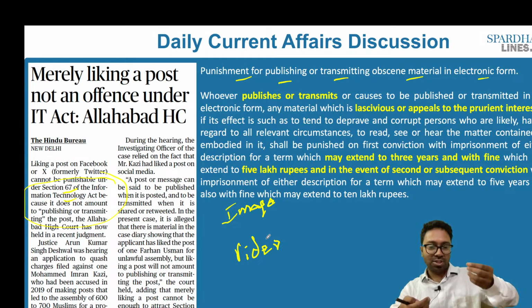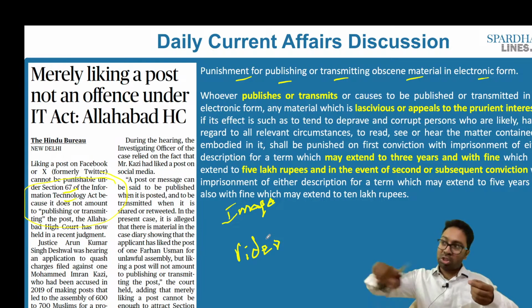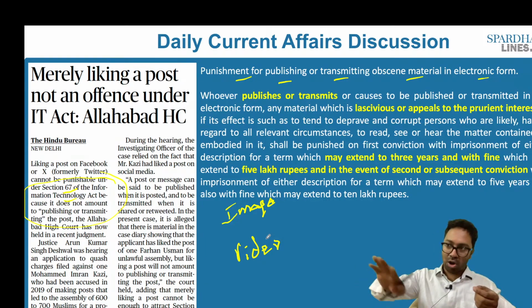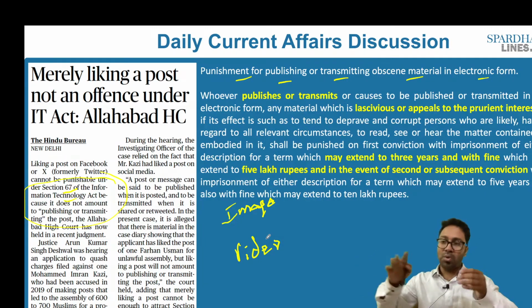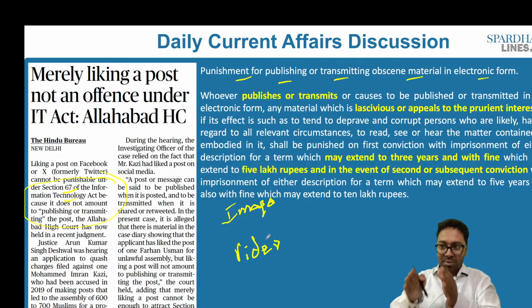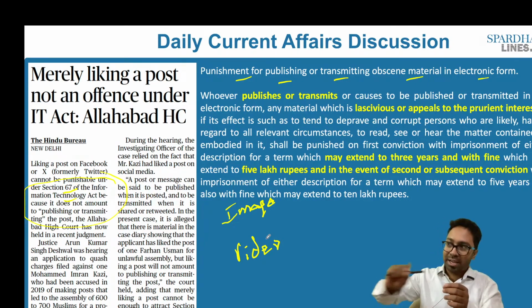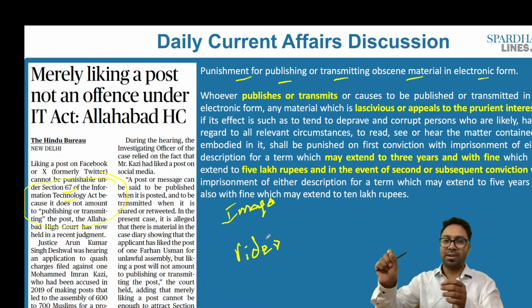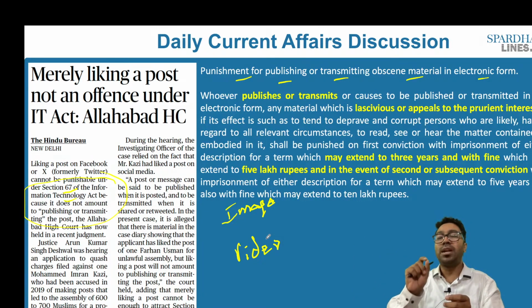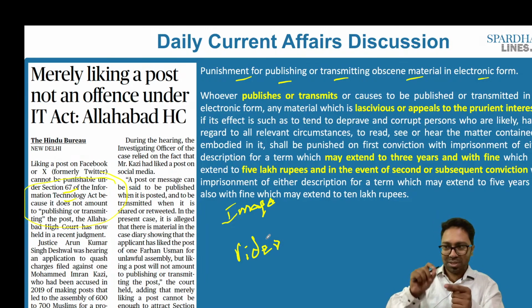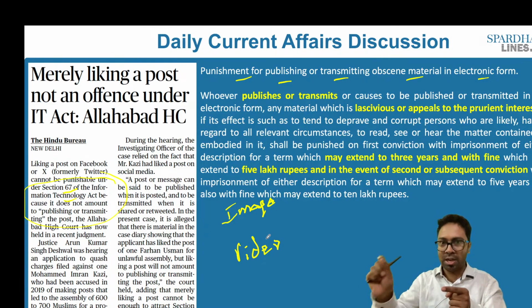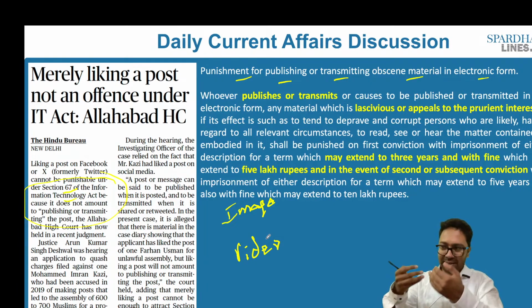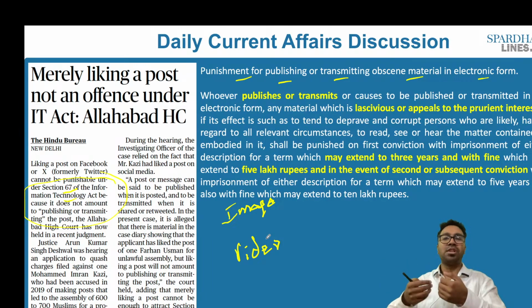So when I publish an image or a video without the consent of an individual or a woman, which happens to tarnish her image, and I have not taken her permission, there is no consent, and this has to be of lascivious or prurient interest, which means it is very sexual in nature, sexual in content, and as a result the reputation of that particular person could be at stake, privacy is violated and the dignity of the individual is violated.